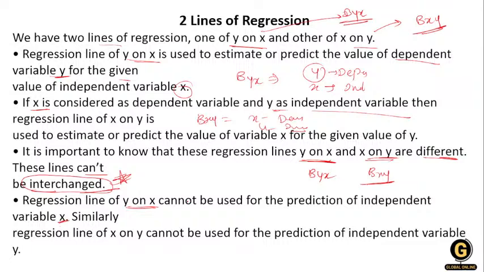Keep in mind that independent variables are independent. We do not predict the independent variable. We are here to predict the dependent variable. The wordings are important, so don't get confused with this. We use a regression line to predict the dependent variable, not the independent variable.